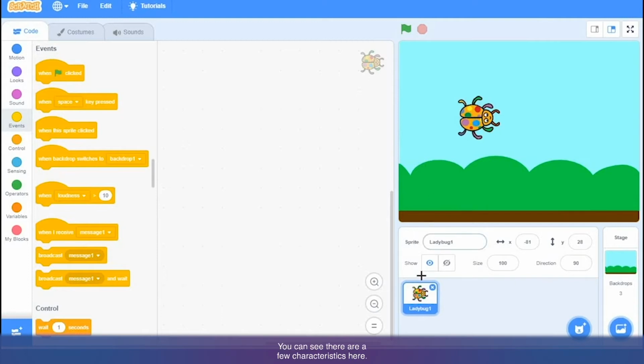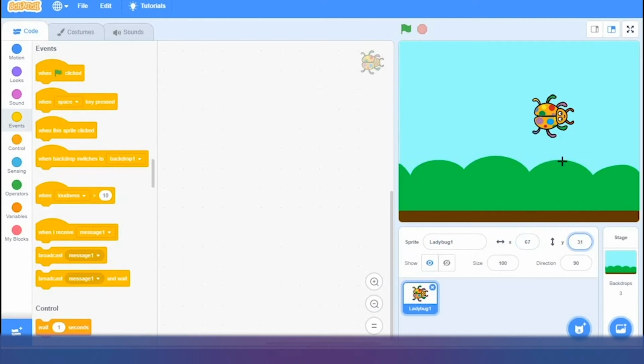One more thing, you can see there are a few characteristics here. These are some characteristics or parameters of your sprite. Here you can write the name of your sprite. Then these numbers show you the X position and Y position of the sprite on the stage.